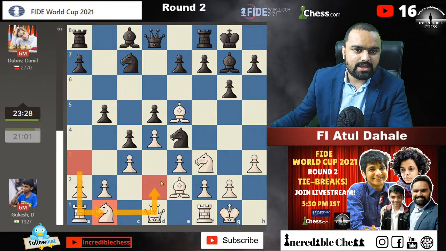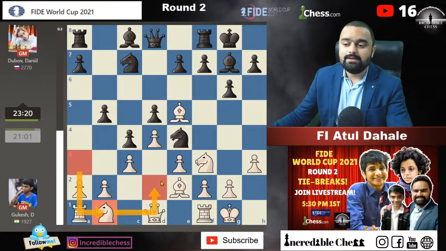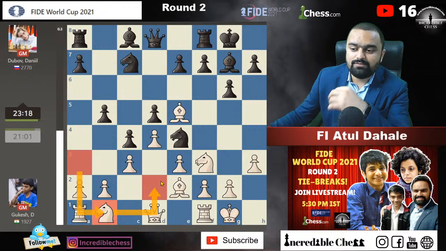Gukesh versus Dubov, what happened? Yeah. What if it goes to Armageddon? Well, if a draw happens in Armageddon, then black wins. Black can go into the next round for sure.